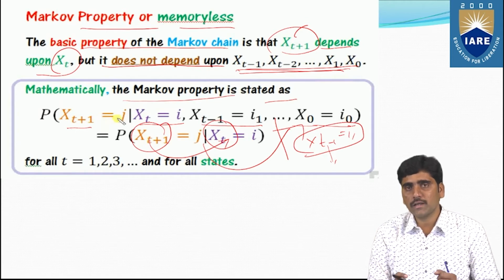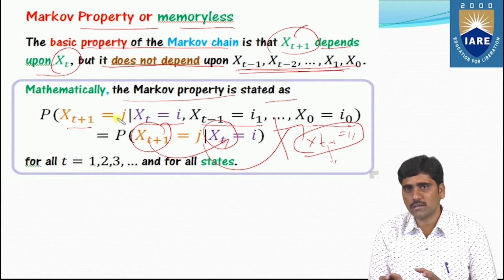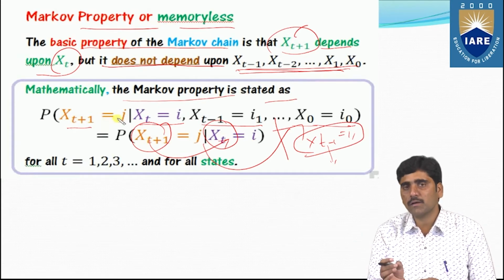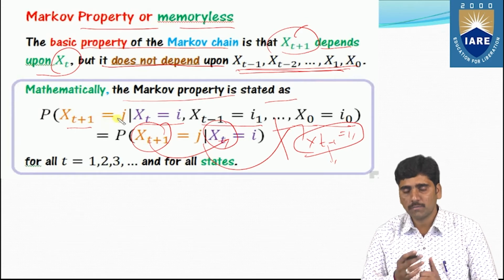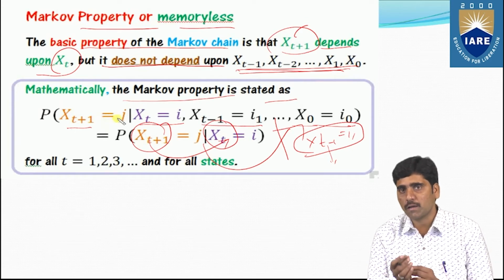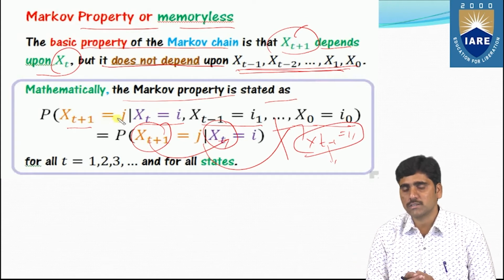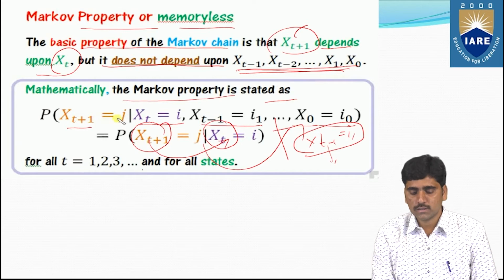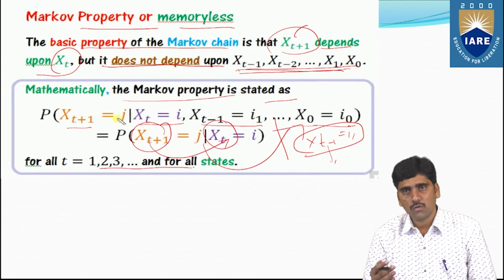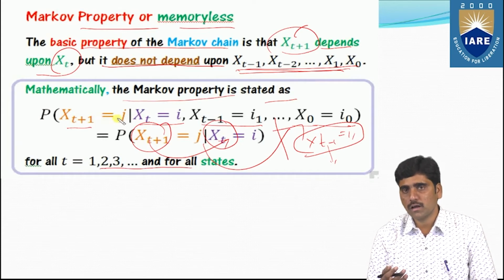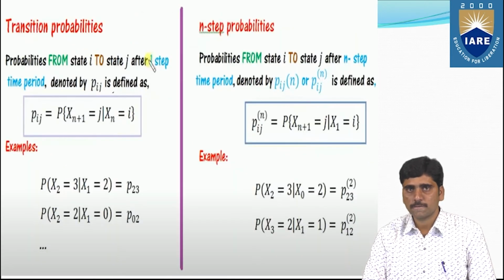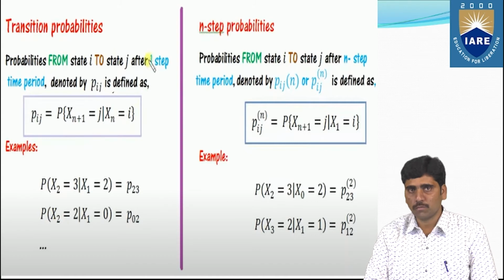So the Markov property, or memoryless property, states that the future state does not depend on past states. It depends only on the present state. That is what the Markov property tells us, for t equals 1, 2, 3 and so on, for all the different states. Now let's look at the transition probabilities.